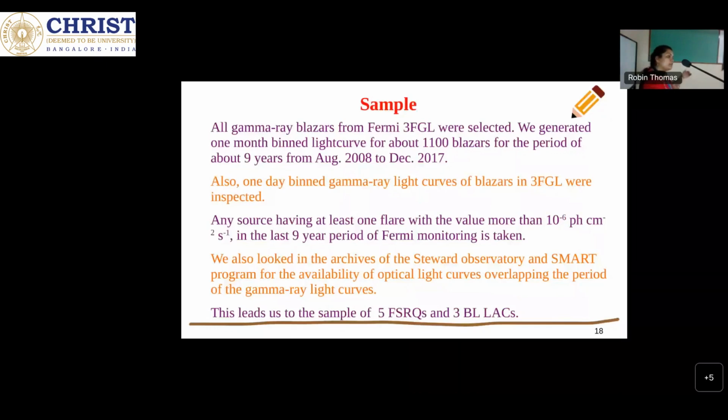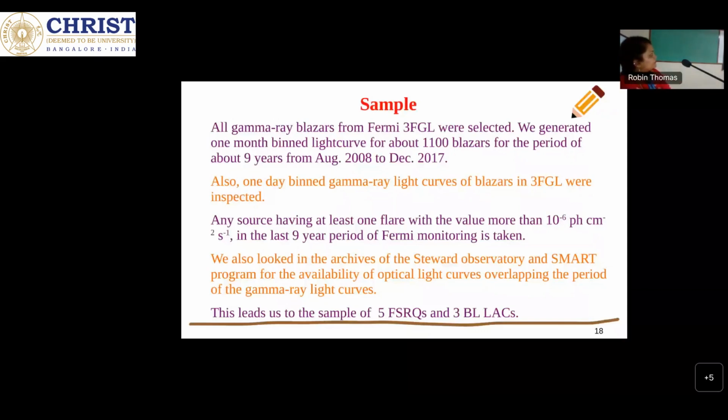Now we want to study the correlation between optical and gamma ray. So we also looked for simultaneous optical data, which is available in the archive, from Steward Observatory and from SMARTS, overlapping the same date range as the gamma ray data. We finally got 8 blazars, where 5 are FSRQ and 3 are BL Lacs. We got good overlapping data in the optical and gamma ray.